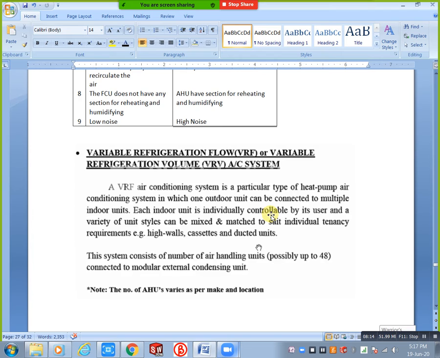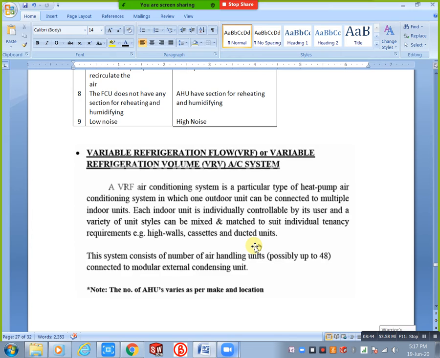And a variety of unit styles can be mixed and matched to suit individual tenancy requirements. For example, high walls, cassettes, and ducted units. You can consider split AC systems. That split AC system is the same as this type, but in a split AC system we have an outdoor unit for each machine. But in this VRF we have only one outdoor unit for a number of indoor units. That is the main difference.